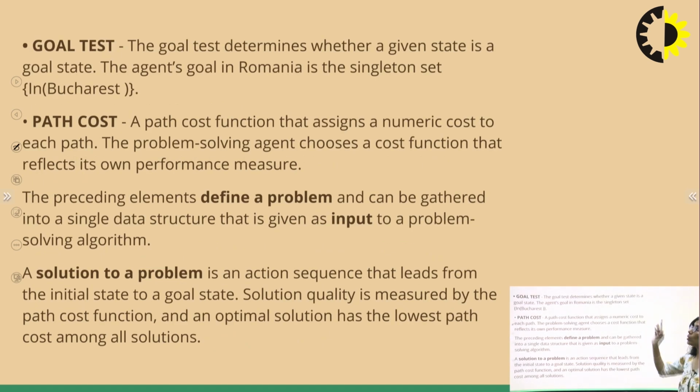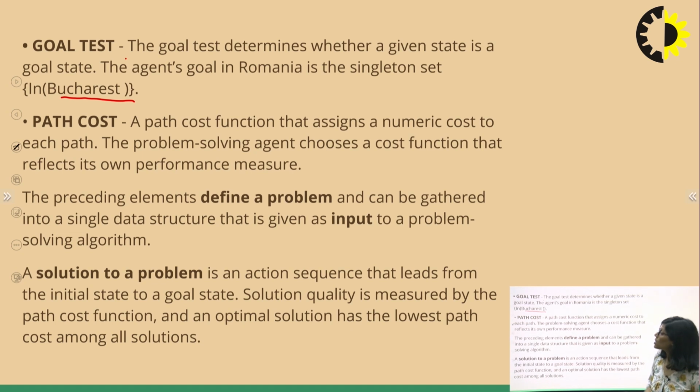Next is your goal test. Now, goal test is very important. It helps us identify whether we have reached a goal or not. So, goal test determines whether a given state is a goal state or not. Whenever we are searching in our search space, in our problem space, we are checking our goal test, whether we have reached the goal or not. So, this is your goal: that is, am I present in Bucharest or not.